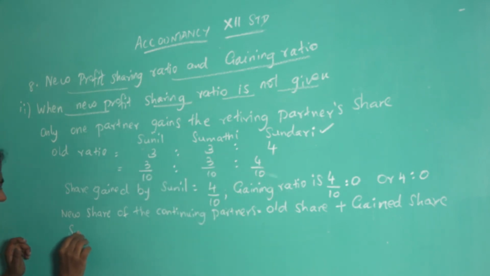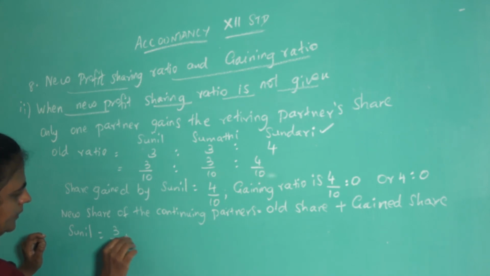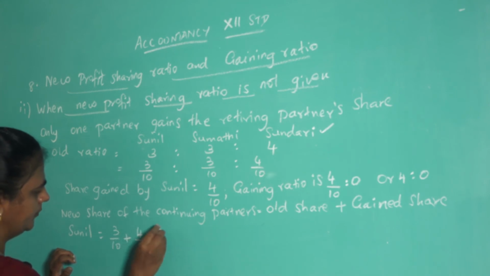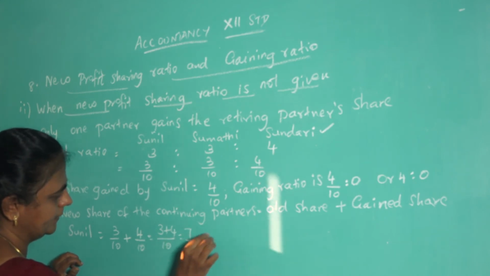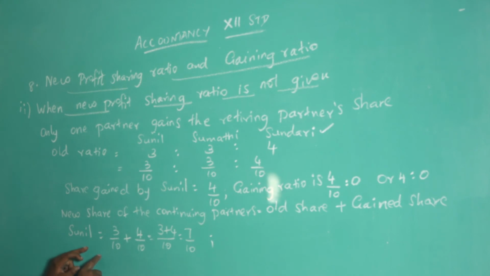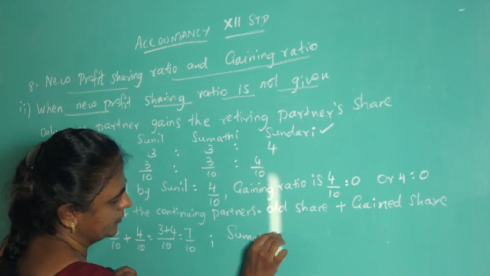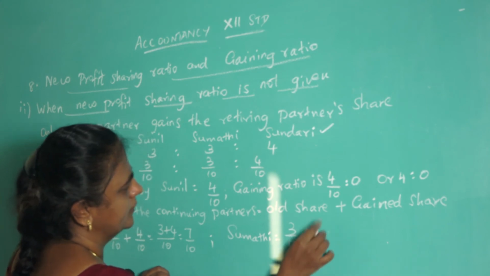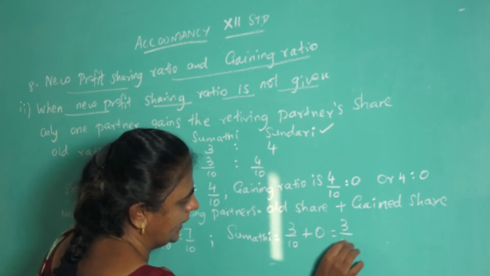So first find for Sunil. What is the old share for Sunil? 3/10. How much is the share gained by Sunil? 4/10. So that will give you 3 plus 4 divided by 10 is equal to 7/10. Found out for Sunil. Next for Sumati. Sumati, old share is 3/10. Again she is not gaining anything, 0. So again she will get 3/10.